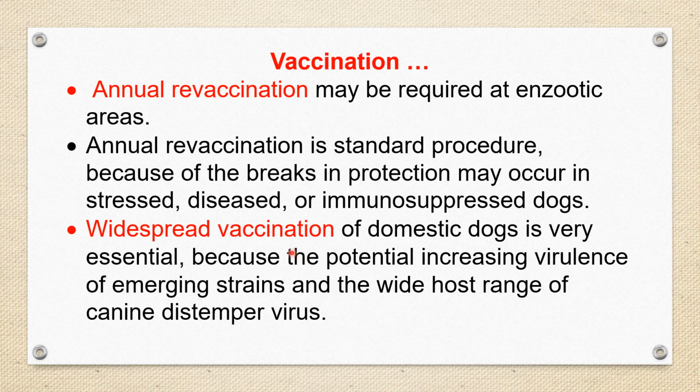Another important point is widespread vaccination of domestic dogs. It is also very much necessary because day by day there is potentially increasing virulence of emerging strains. The emerging strains are coming with more virulence. At the same time, there is a wide host range of the canine distemper virus. So due to these two reasons, increasing emerging virulent strains and widespread disease, widespread vaccination is required.